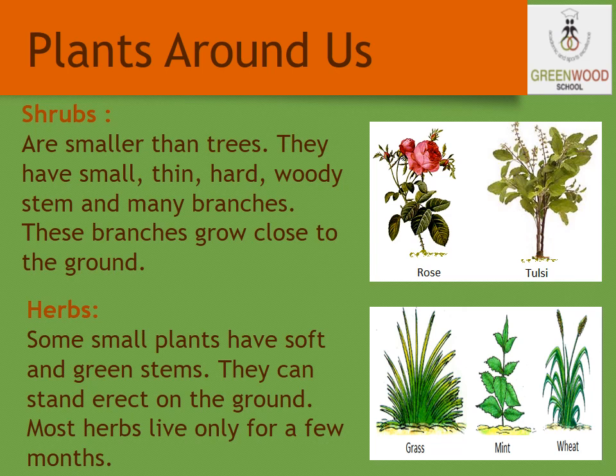Then herbs. What are herbs? Some small plants have very soft and green stems. They can stand erect on the ground. Most herbs live only for a few months. For example, grass, mint, wheat, coriander, lavender. These are the examples of herbs. They have very thin, soft and green stems.